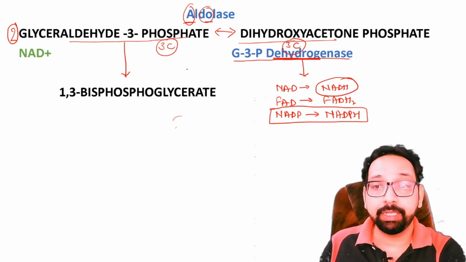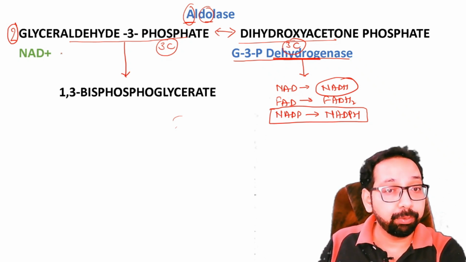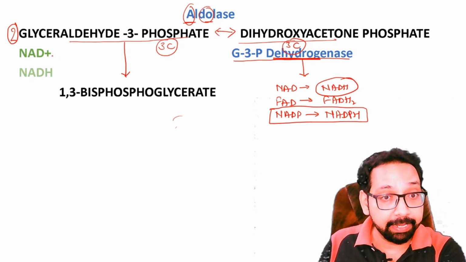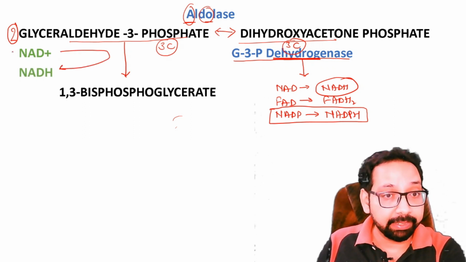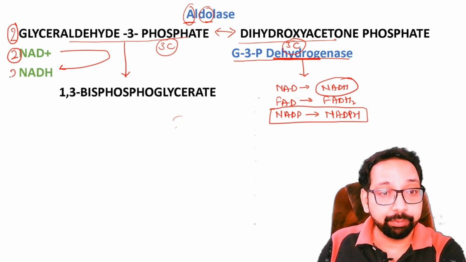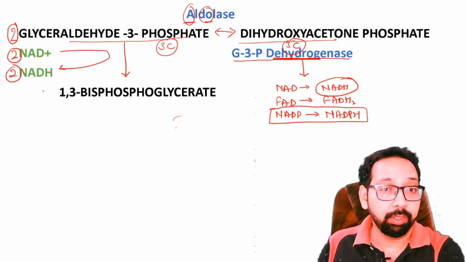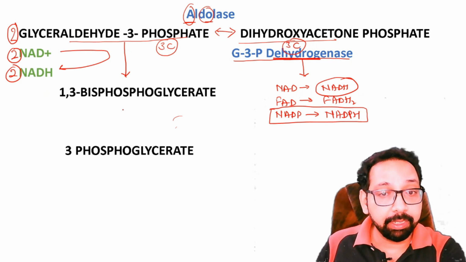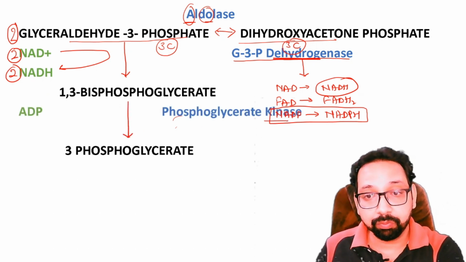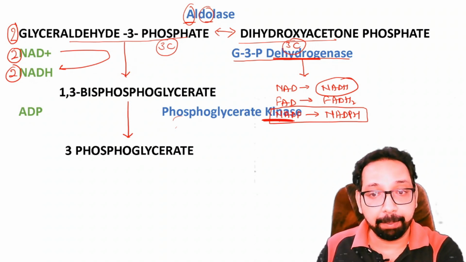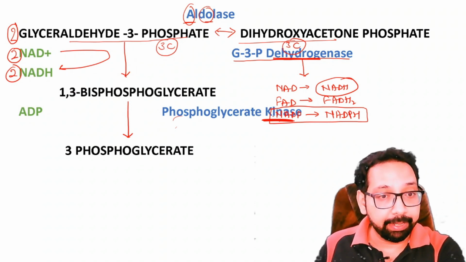So in this reaction, it will convert NAD to NADH. Two molecules are there, so that's why 2 NAD are converted to 2 NADH. Clear? Now 1,3-bisphosphoglycerate is converted to 3-phosphoglycerate by phosphoglycerate kinase. Sorry for overlapping. Yes, phosphoglycerate kinase.